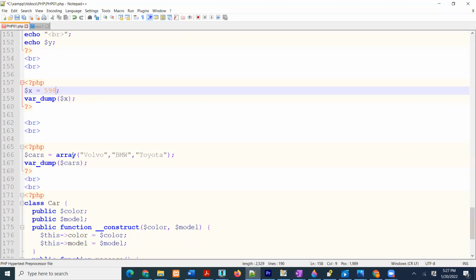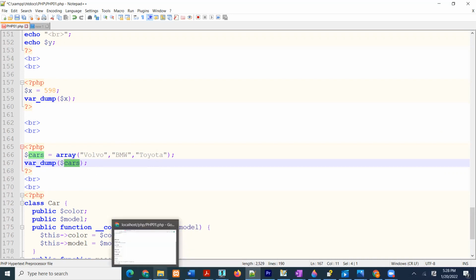So instead of doing that, we say array, and this array has three spaces, and in those three spaces I'm storing these three names, and then we can see it right here inside car. What do we have inside car? Inside car we are storing Volvo, BMW, and Toyota. I can show it to us.